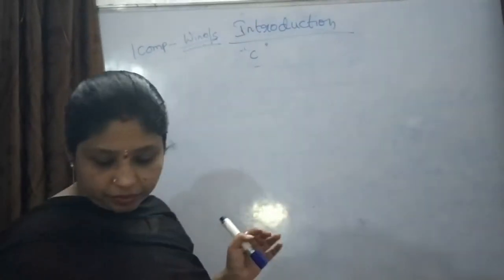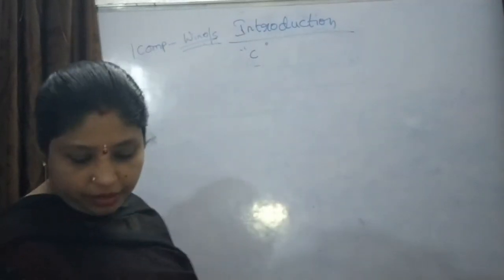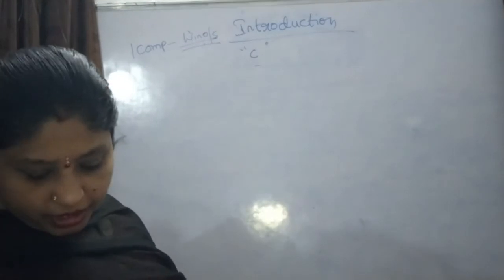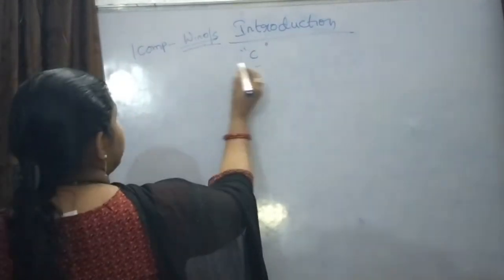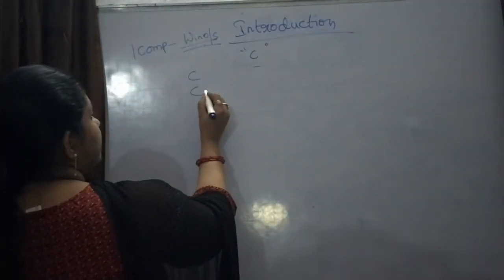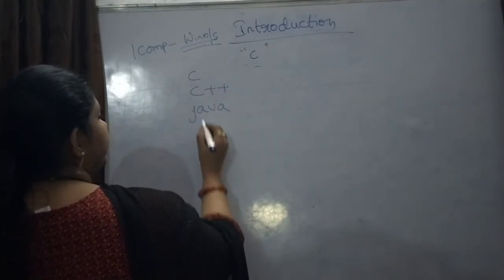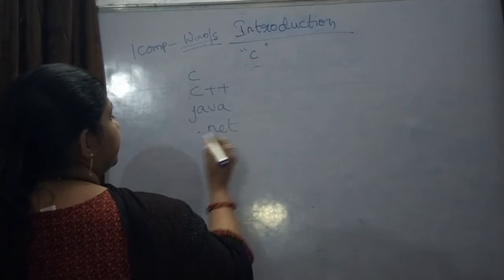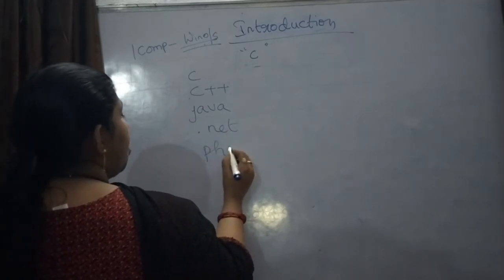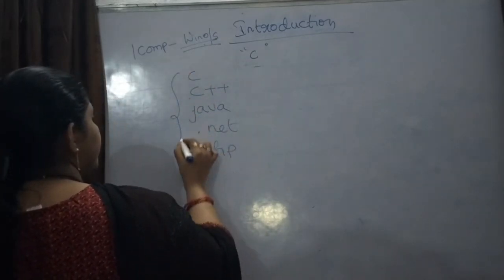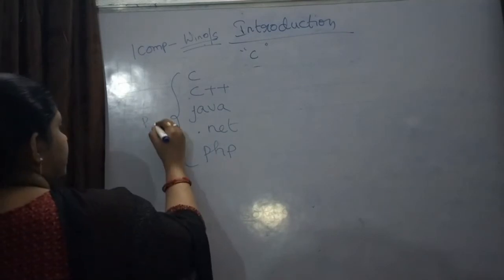Here what I mean to explain is computer languages. We have C language, C++, Java, .NET, PHP. All these are called programming languages.